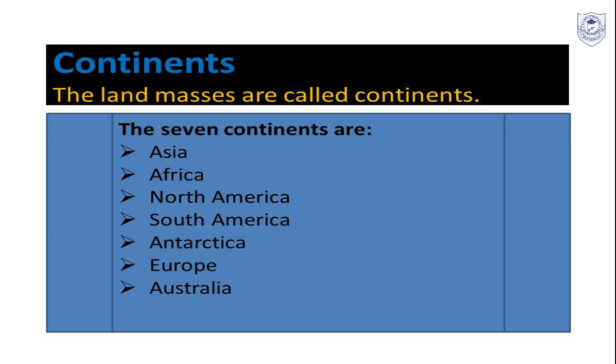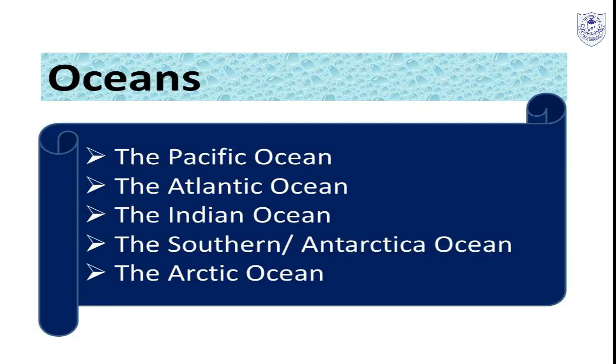And then Australia, which is the smallest continent in the world, is often known as the island continent. It is located in the southern hemisphere and is surrounded by the Indian Ocean in the west, the Pacific Ocean in the east, the Southern Ocean in the south, and the Arafura Sea in the north. Australia is popular for physical features like the Great Dividing Range and the Blue Mountains. And next we go to oceans.